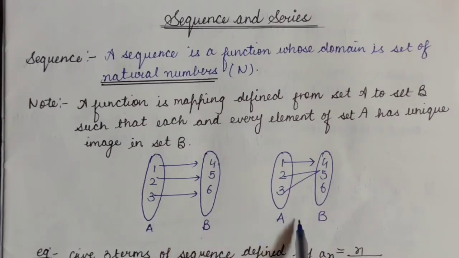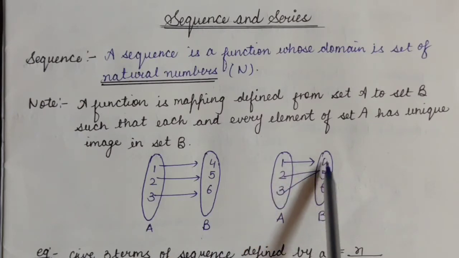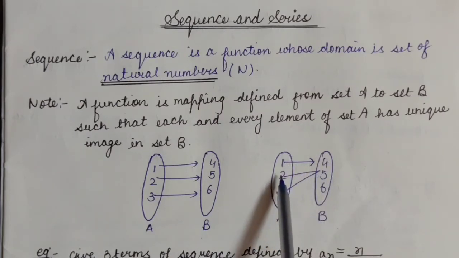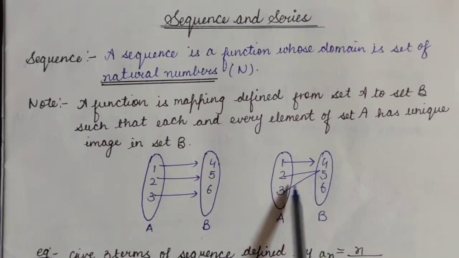Let us understand one more example. See here, two sets are there, set A, set B. Image of element 1 is 4, image of element 2 is 5, image of element 3 is also 5. So it does not make any difference that the images of these two elements are same.